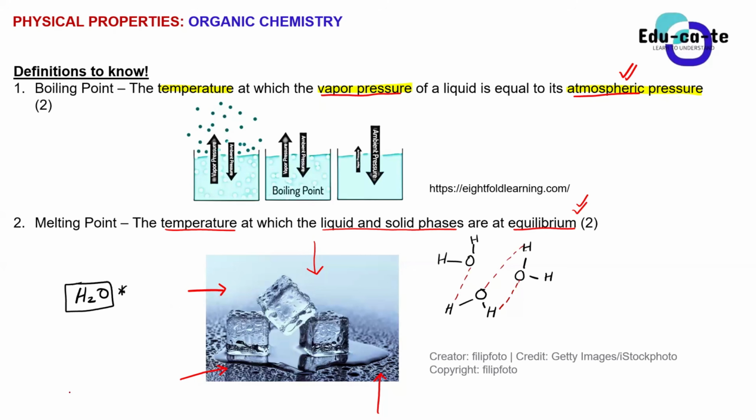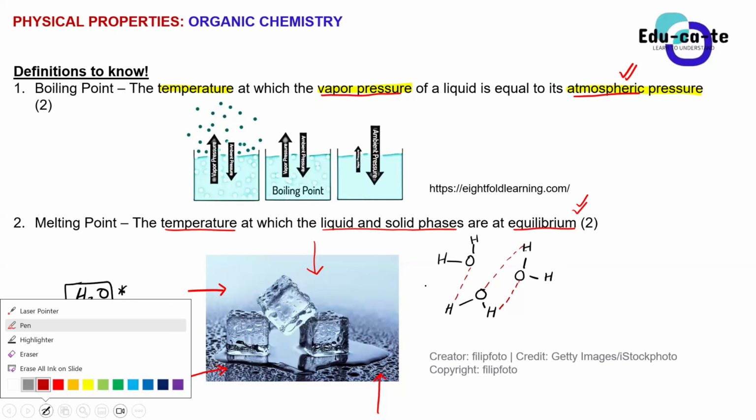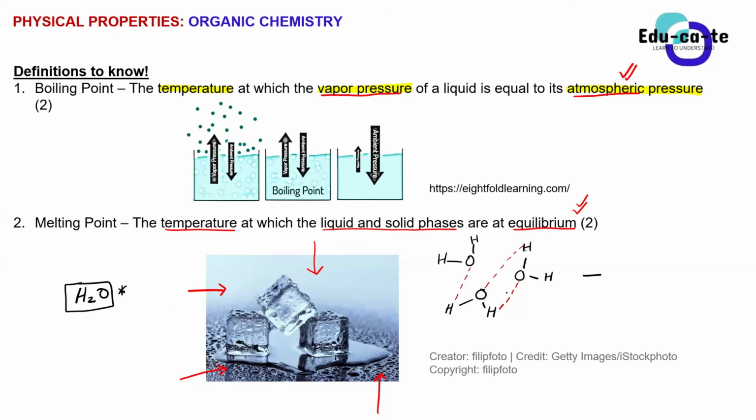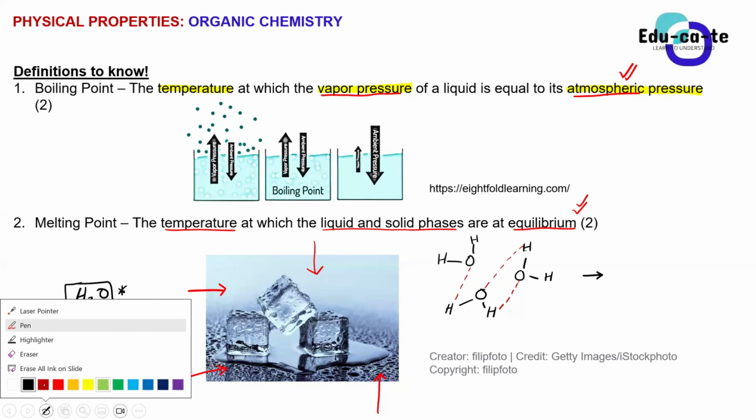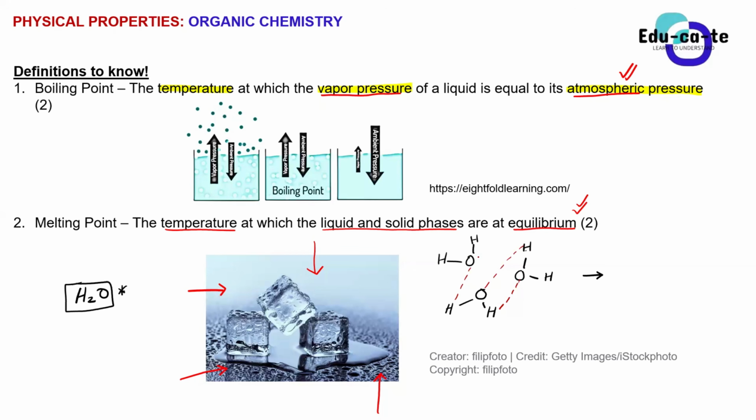So when we are talking about boiling or melting, what does it simply mean? It simply means that these intermolecular forces are being broken. But we don't use the term broken. I'm still going to give you a better word to use. But basically, when you say that water is boiling, or when we say that ice is melting, it simply means that these forces that are connecting water molecules are breaking.